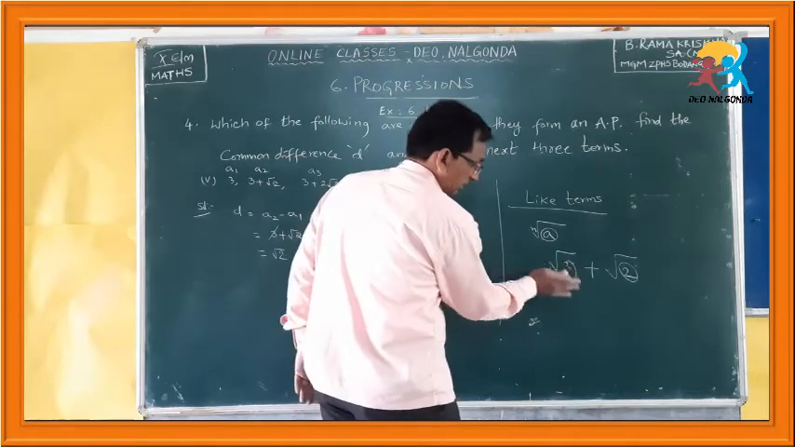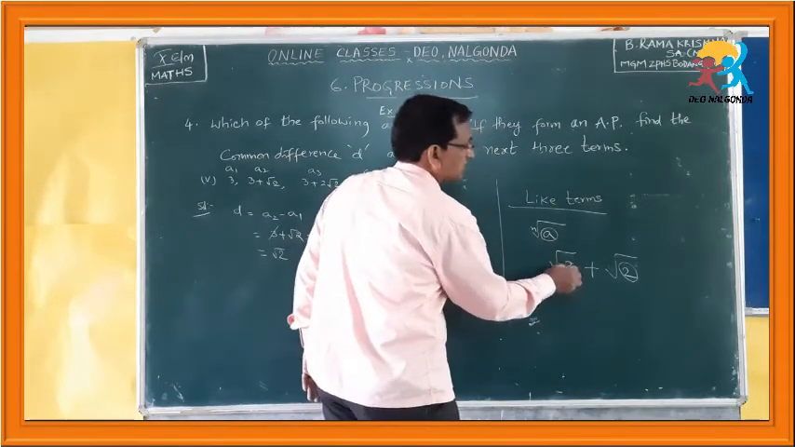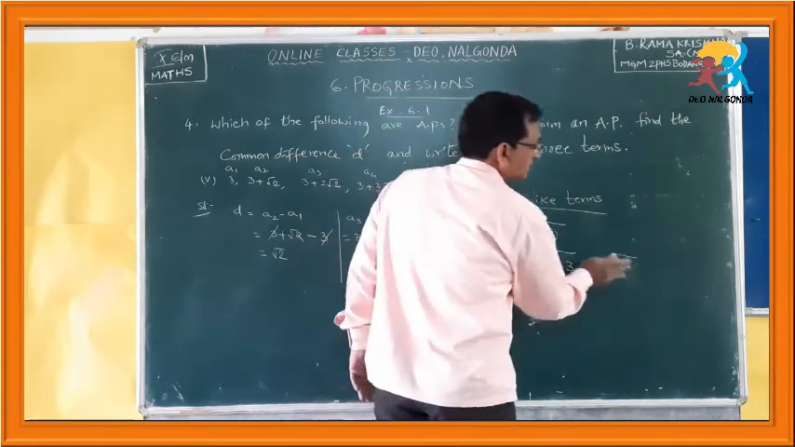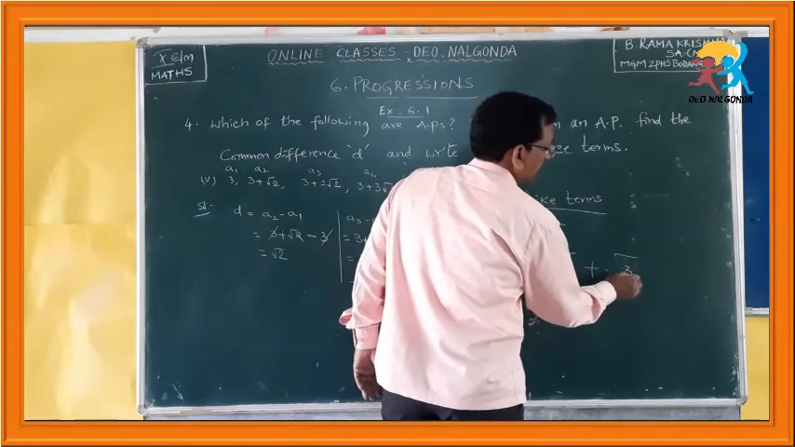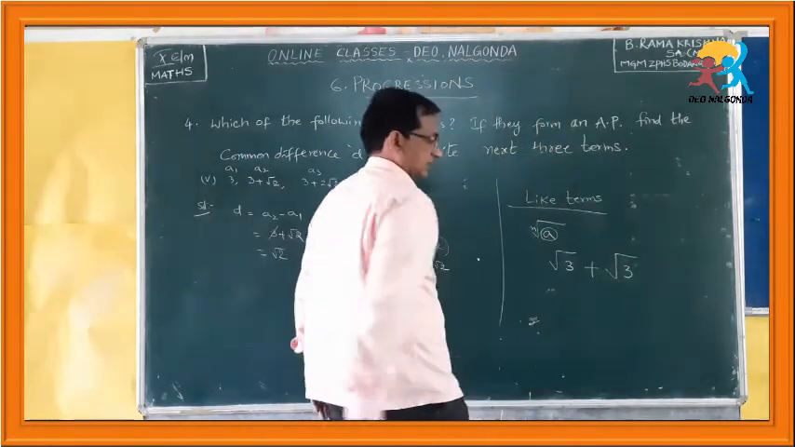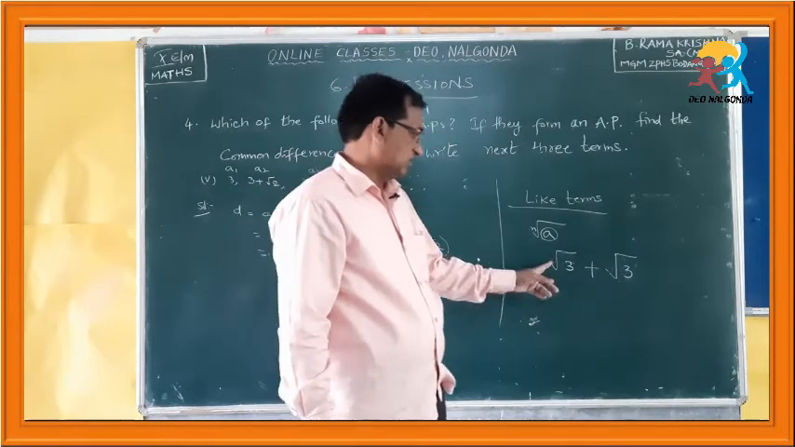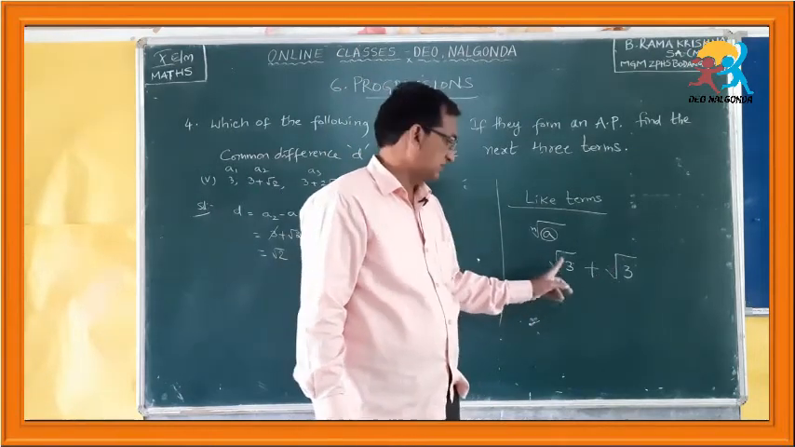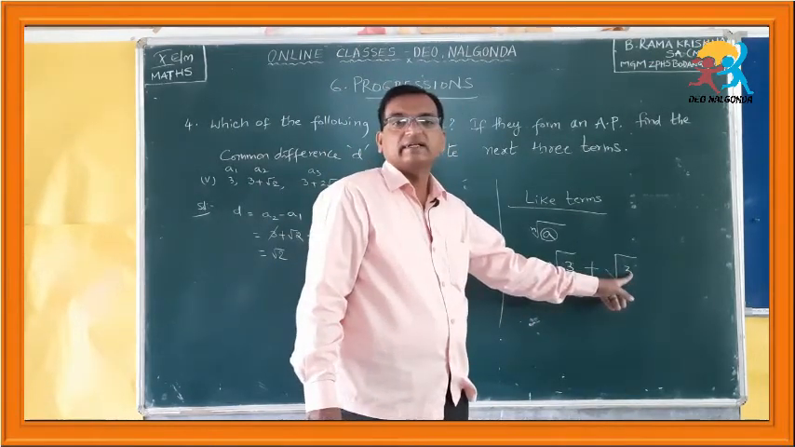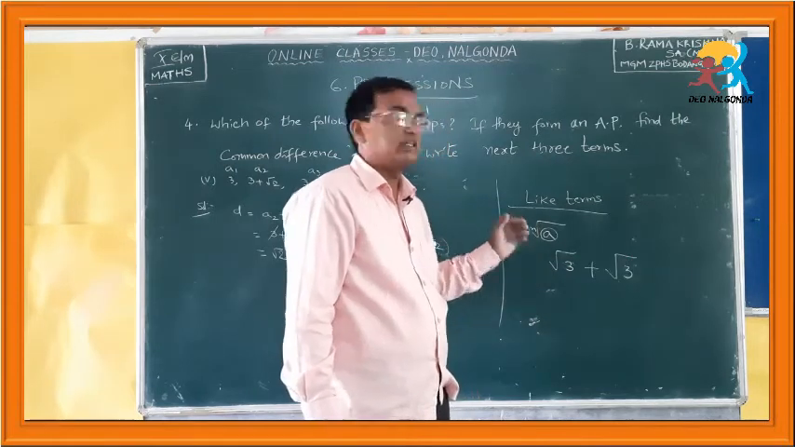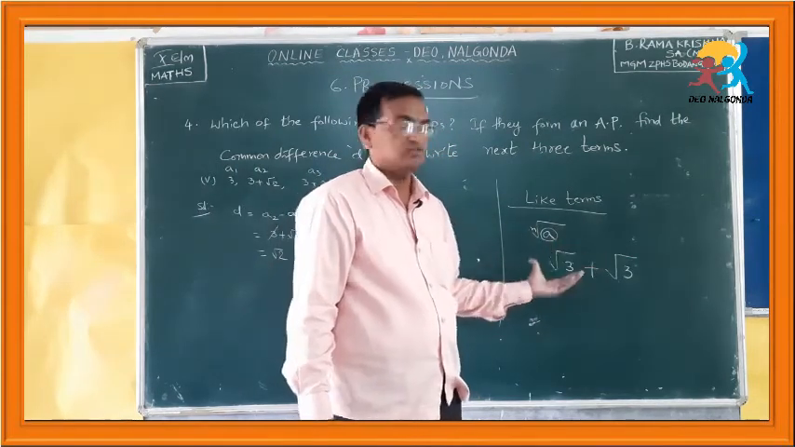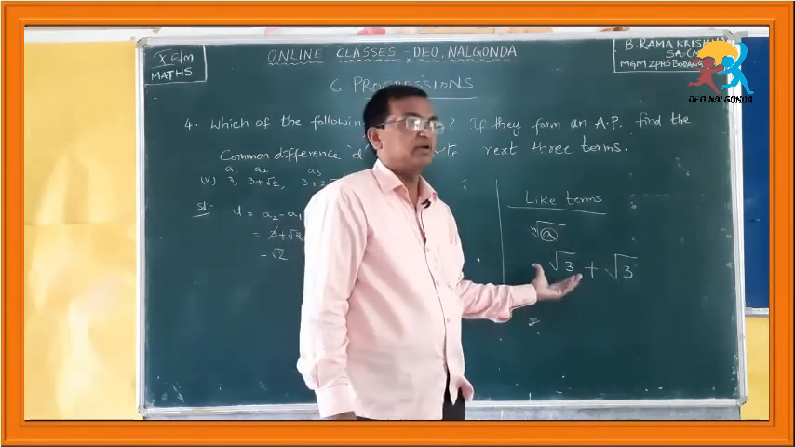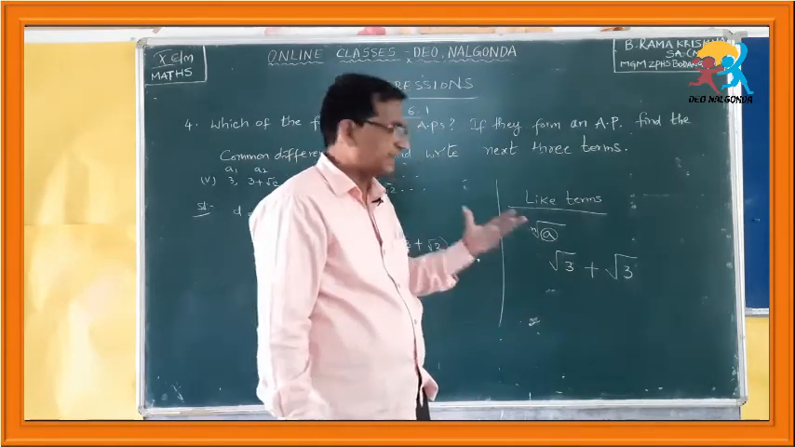So, what do we need if we want to add? This is square root of 3. If this is also square root of 3, like this, now the degree is the same and the radicands are also the same. Then we call these like terms. Now, can we simplify by adding them? Yes, we can add them.